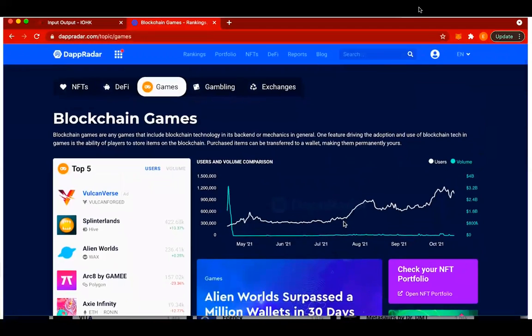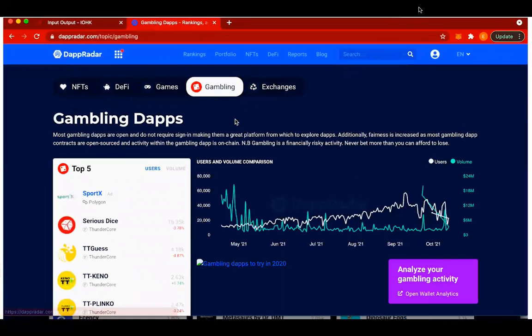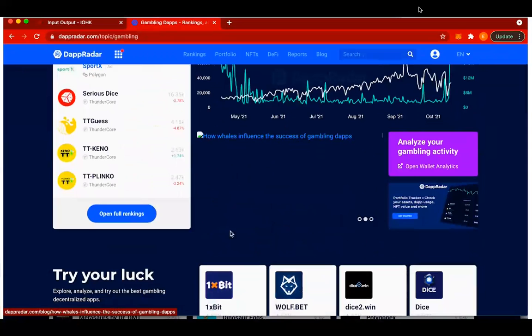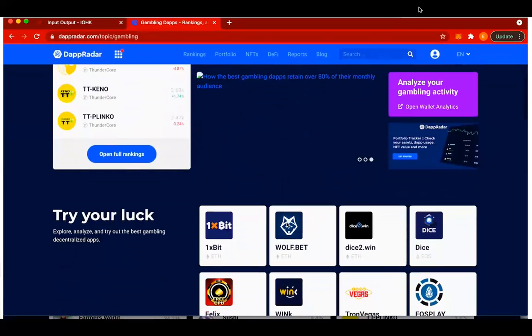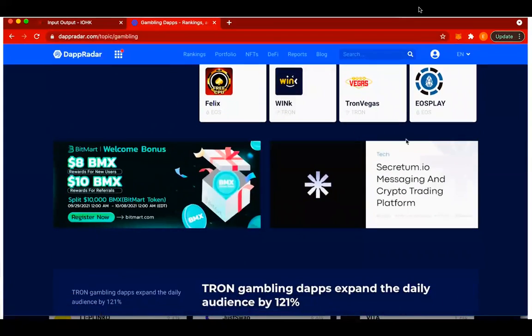Now, if you are into gambling, you can go here, and these are applications built on blockchains that are into gambling. So if you are someone who is looking to understand how gambling works on a blockchain, this is just a place for you to go.